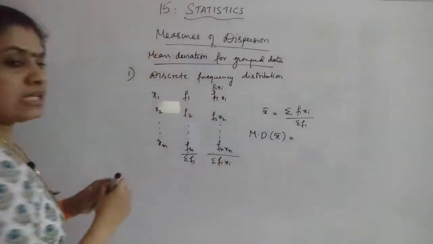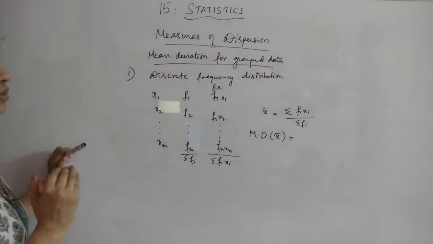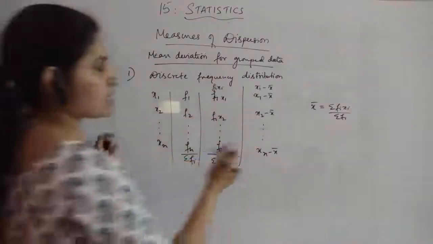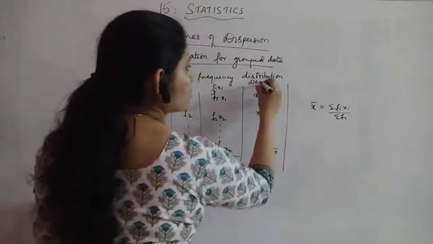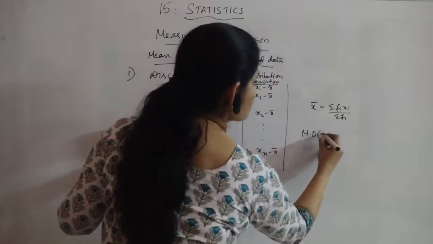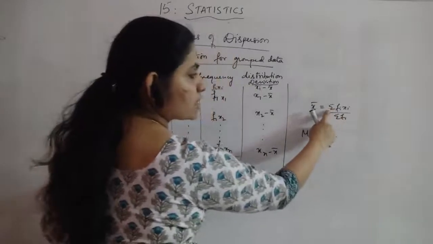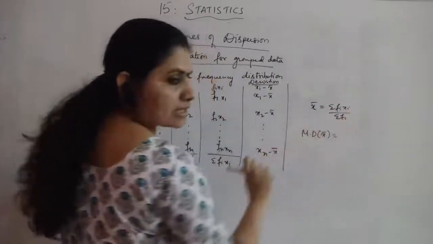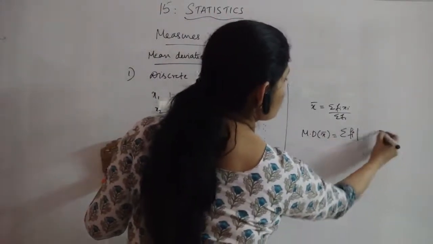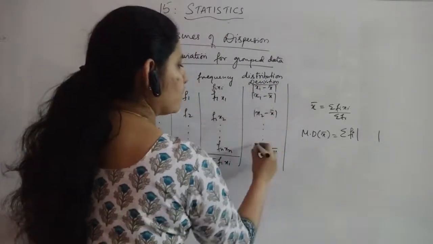you have, again, mean deviation is the average or the mean of the deviations, right? So for mean deviation you have one more column, which is xi minus x bar. These are the deviations actually. Now in order to find the mean deviation, the formula has a change. Normally in your mean, if a discrete frequency distribution is given, you have sigma fi xi by sigma fi. Likewise for mean deviation also you have sigma fi into the modulus value of this. One more column you can draw, or here itself you can find this in one column.